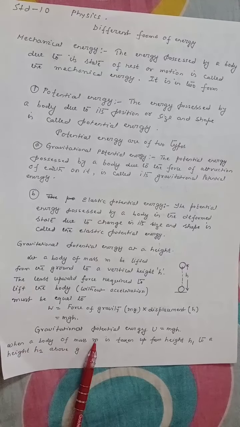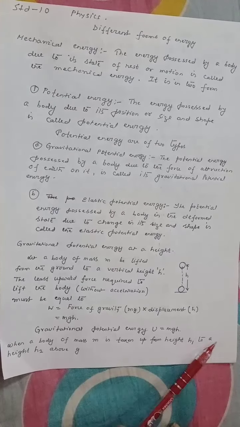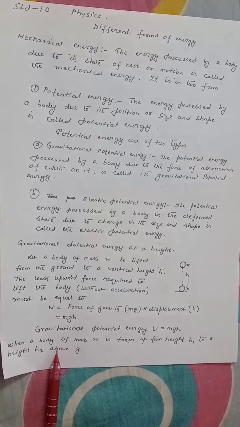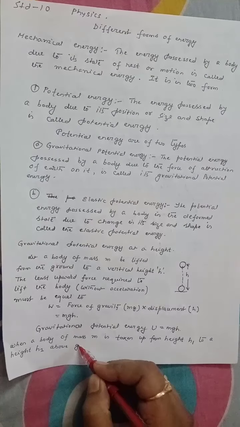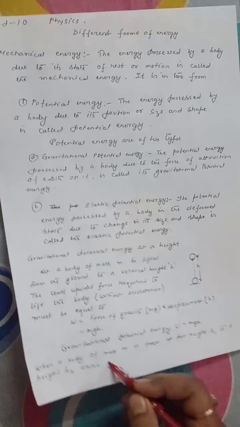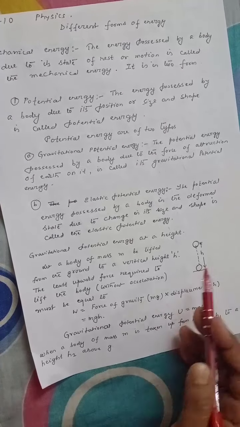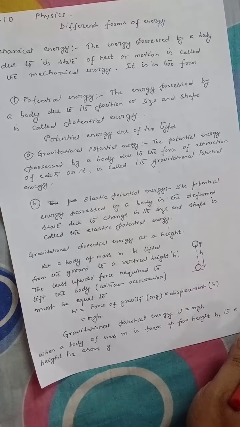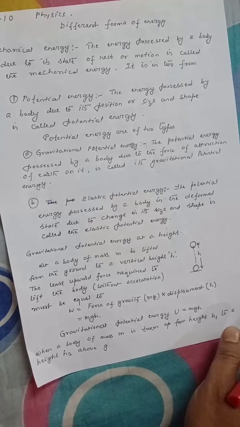Suppose a body of mass m is taken up from height h1 to height h2 above the surface of Earth. In this case, the increase in potential energy is given by mgh2 minus mgh1.